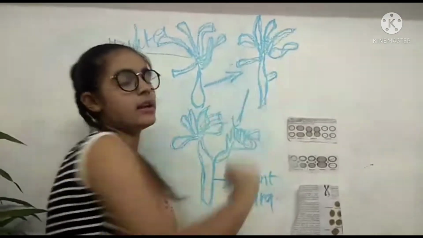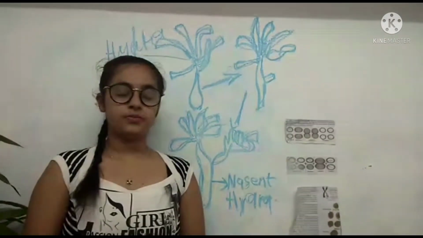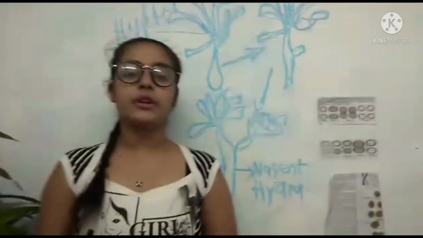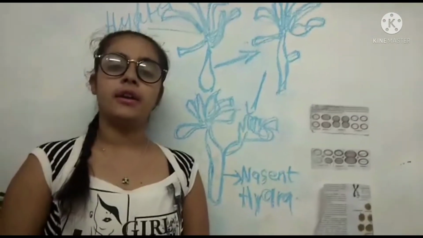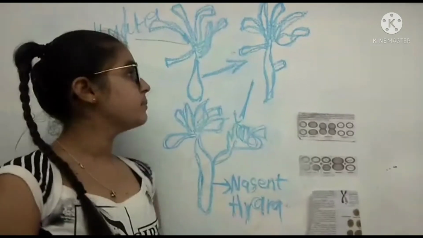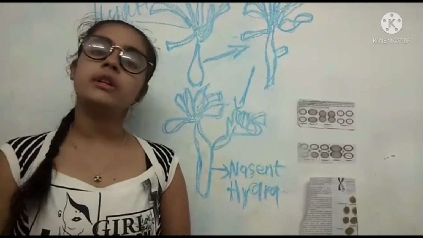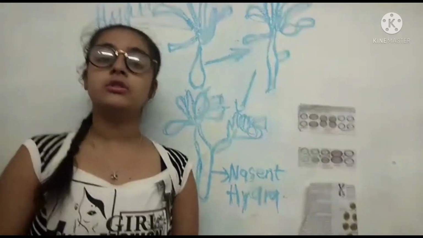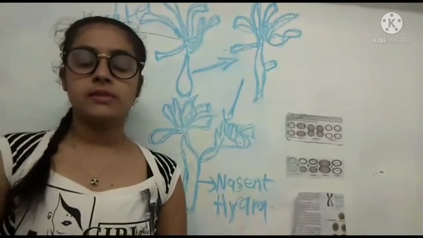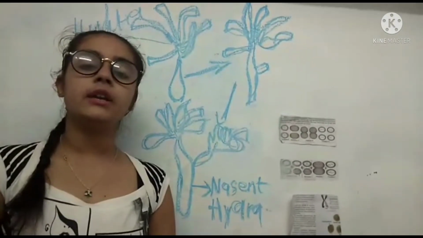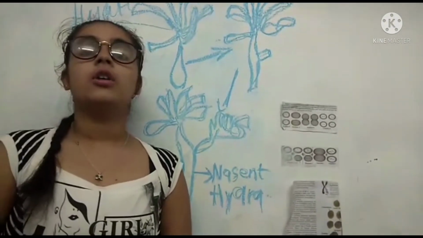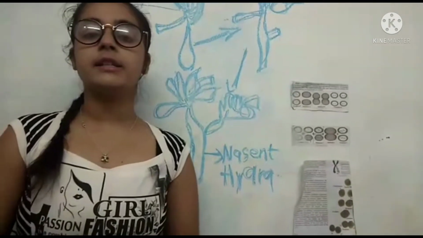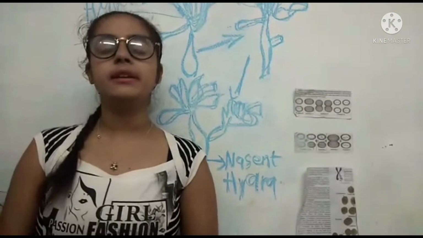Here a small hydra is formed, and the dermal layers and the digestive cavity grow with the parent hydra, and the parent hydra supplies nutrients to the budding hydra, and it grows very progressively. Due to the progressive growth of the budding hydra, it separates and starts to live independently,